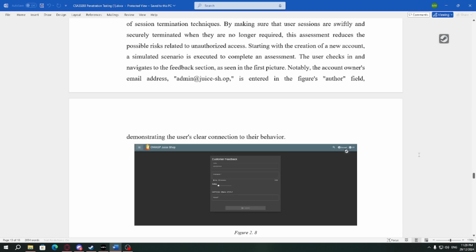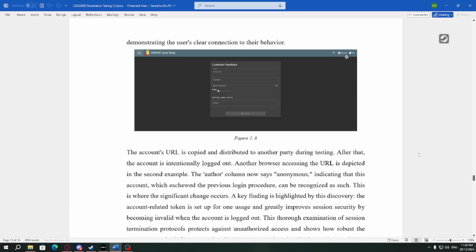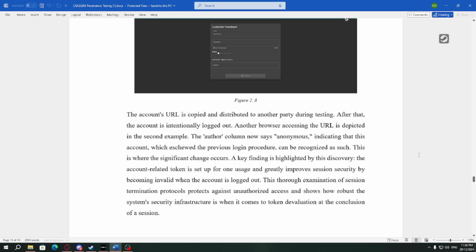This is just an example for the test session termination. The account URL is copied and distributed to another party during testing. After that, the account is intentionally logged out. Another browser accessing the URL is depicted in the second example. The outer column now says anonymous, indicating that this account, which executed the previous login procedure, can no longer be recognized as such. This is where the change occurs.